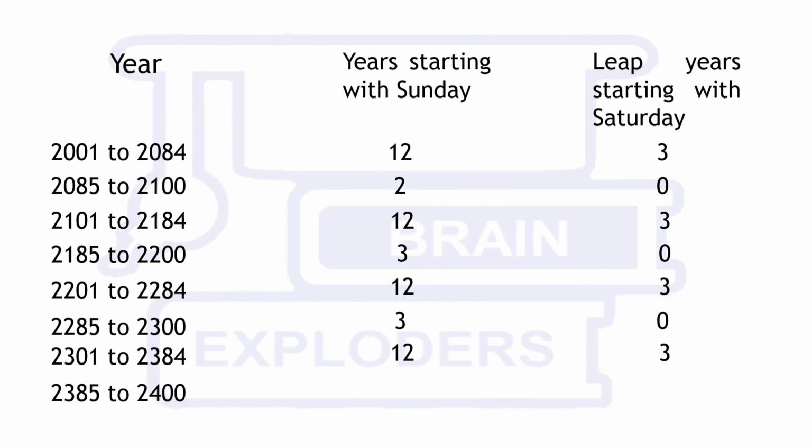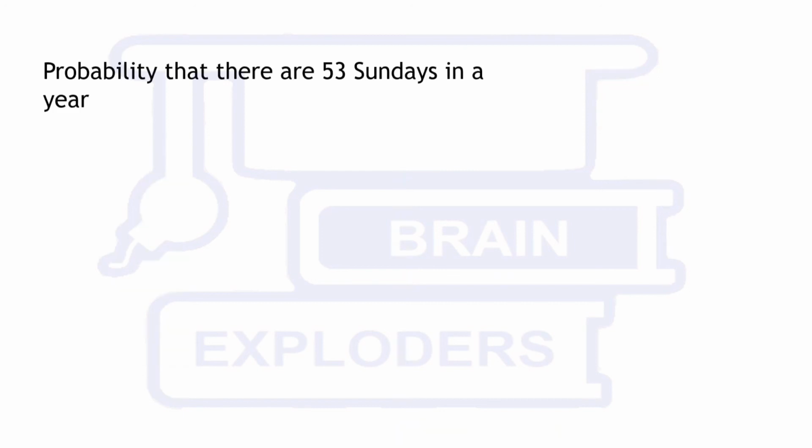From 2385 to 2400, there are 2 years starting with Sunday and 1 leap year starting with Saturday. In total, there are 71 favorable years. Therefore, the probability that there are 53 Sundays in a year is 71 over 400, and this was our solution.